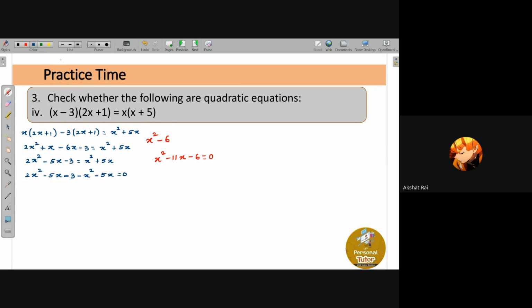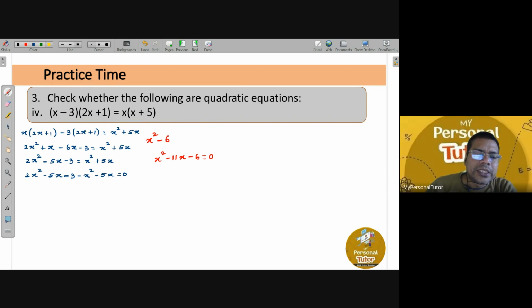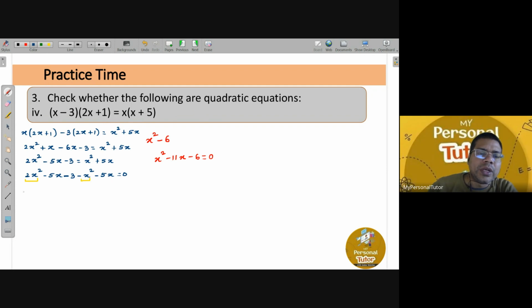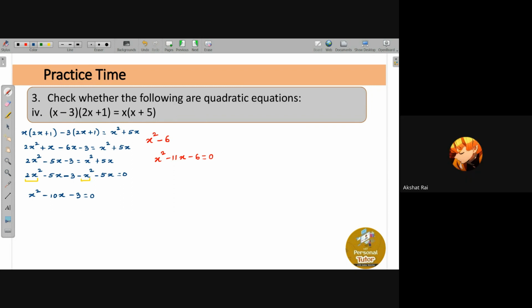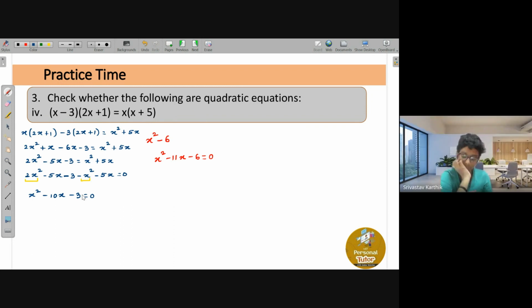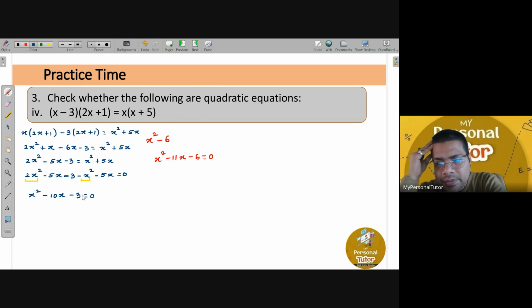Very good. Now, if you simplify properly, this 2x square minus x square will remain only one x square, and same with this minus 5x, and this minus 5x will give me minus 10x, and this minus 3 is as it is, and that is equals to 0. Sir, same answer. You got the same answer, Akshat? Good. Karthik? Same, sir. Swati? Yes, sir. All right, Arohi, where it went wrong?